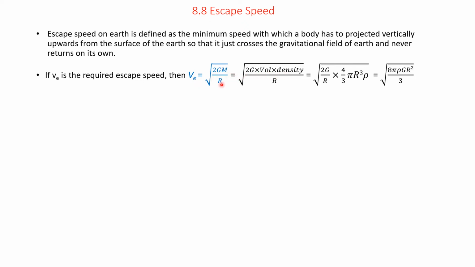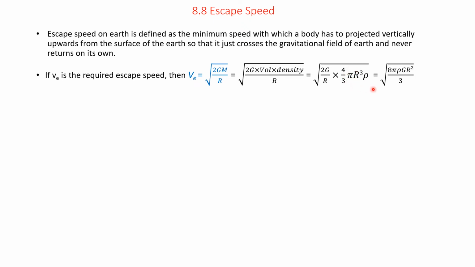Hence, this term can be written as 2G into volume into density divided by R. The volume of a sphere is given by the formula 4/3 pi R cubed, where R is the radius of Earth, and rho is the density. 4/3 pi R cubed is the volume of the Earth.